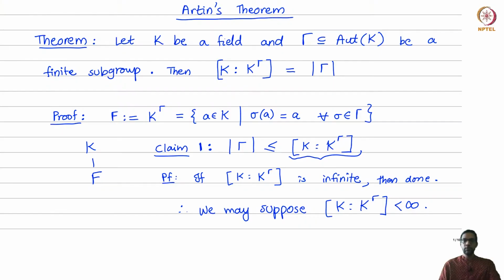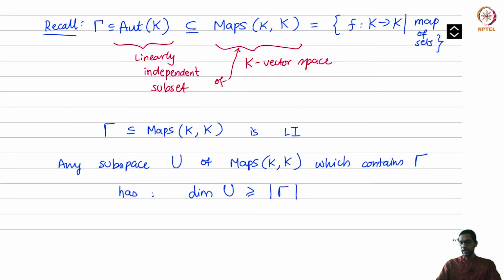In the previous video, we proved one half of Artin's theorem. Recall the statement says if K is a field and if Γ is a finite subgroup of the group of field automorphisms of K, then K over the fixed field K^Γ is a finite extension of degree equal to the cardinality of Γ. And we proved the inequality which showed that the cardinality of Γ is less than or equal to the degree of the extension K over K^Γ. What we'll do this time is to prove the other half.